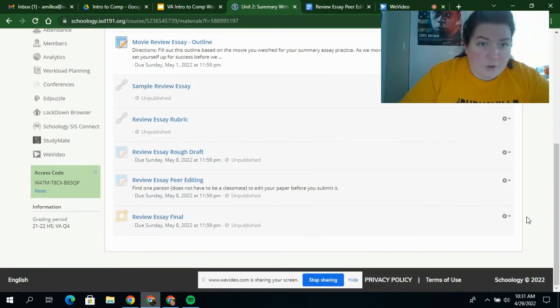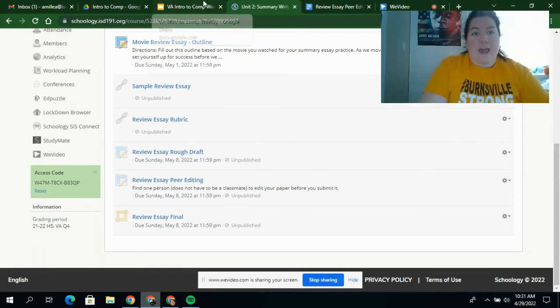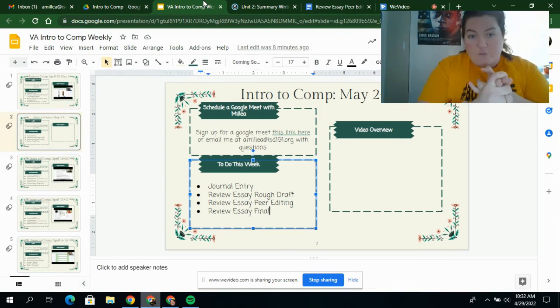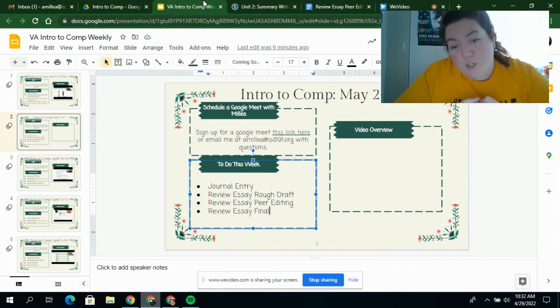And that's everything we're doing this week. So just to recap, we've got your journal entry. You've got to write your rough draft of your review essay. And just as a reminder, this is your review of the movie that you watched last week. Last week you were working on the summary of that movie and the outline of your review. This week we are doing your actual essay and getting that done, finding one person to look at your paper and edit it, and then making those changes and submitting your essay final. All of that will be due on Sunday, May 8th.